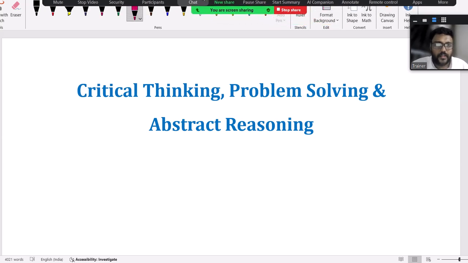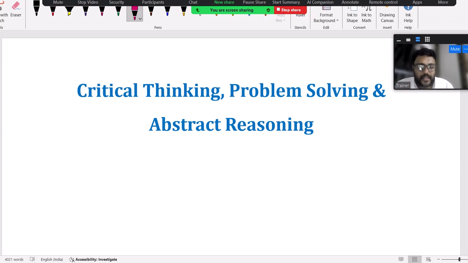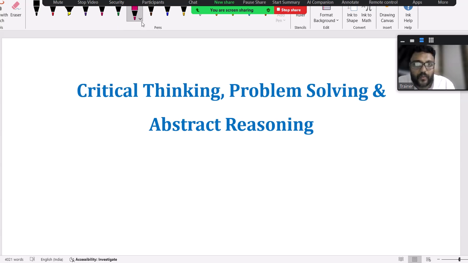Yeah, guys. So critical thinking, problem solving, and abstract reasoning. In these two sections, there is no quant for Accenture. Keep in mind that we only have critical thinking, problem solving, and abstract reasoning.